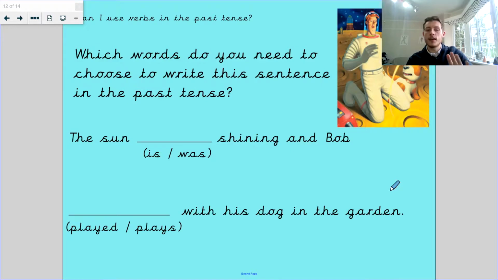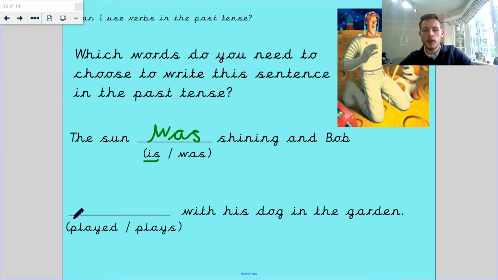The sun is shining. The sun was shining. Which one? The sun is shining. The sun was shining. If you were paying super attention last week, you'd know that is present tense. So my word must be was. The sun was shining